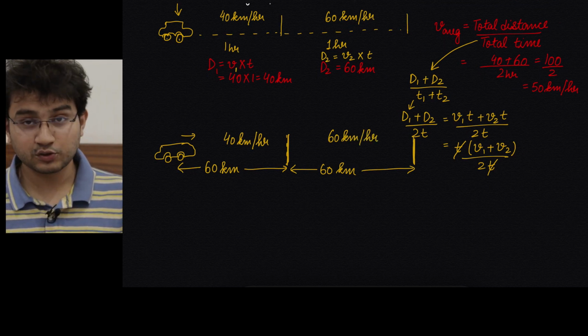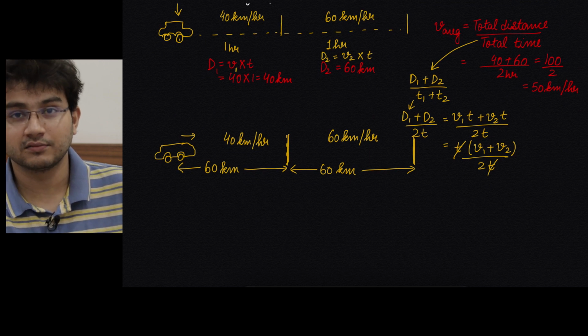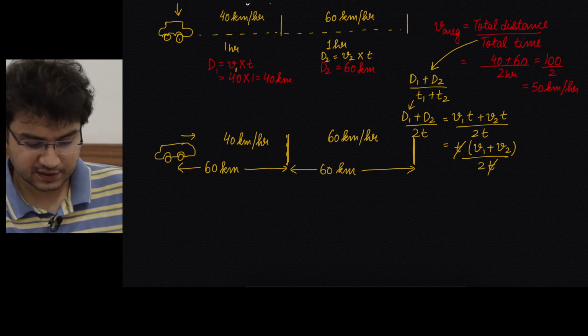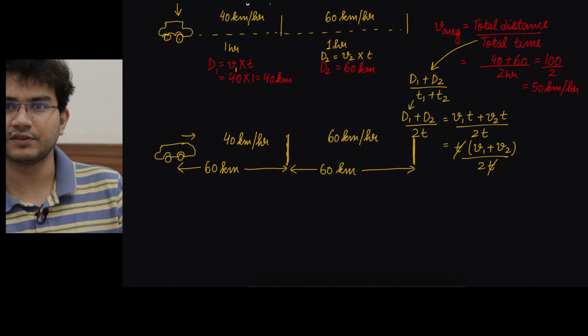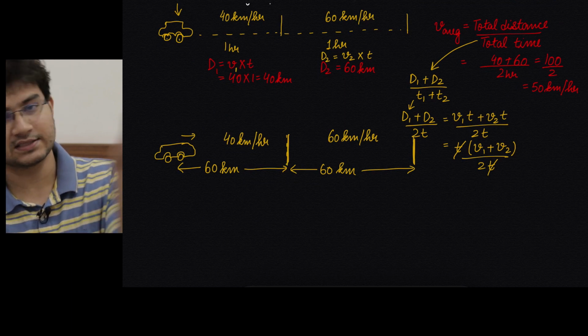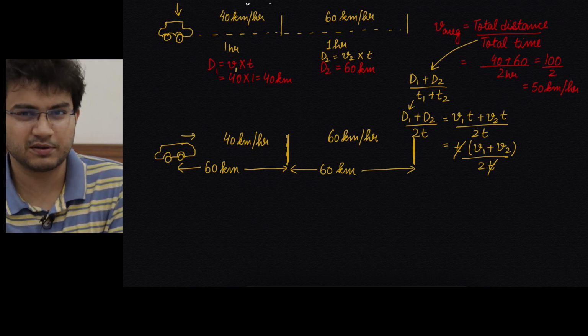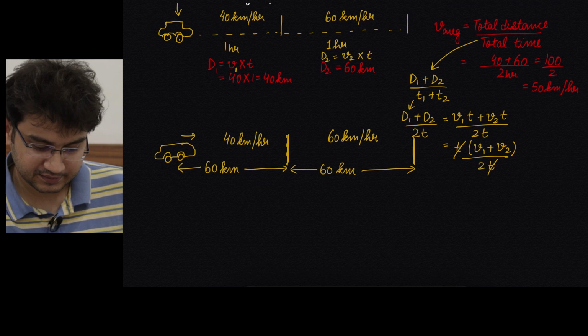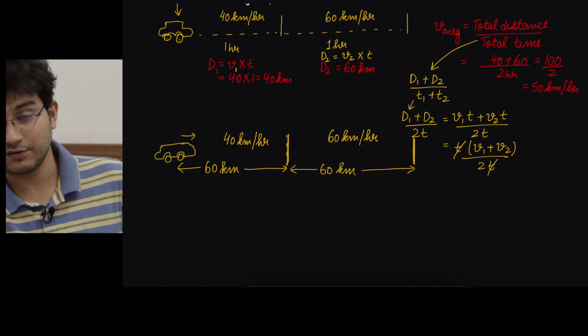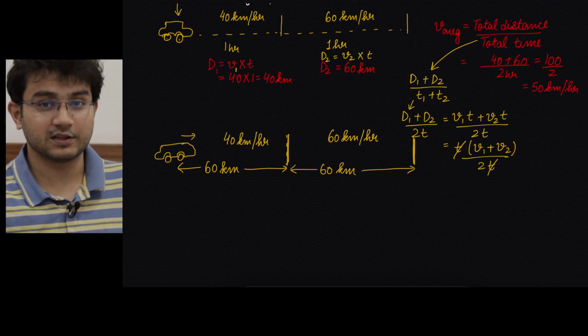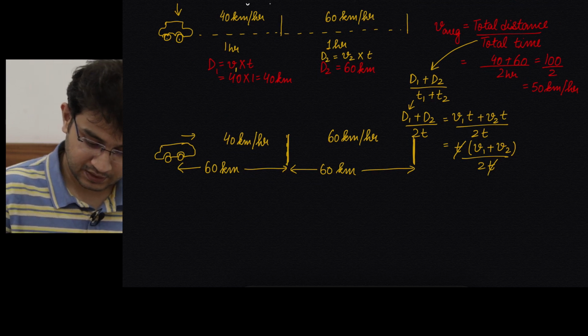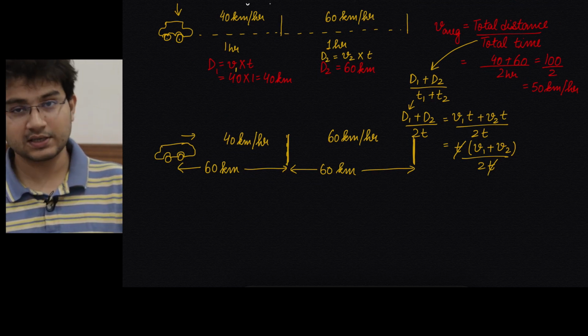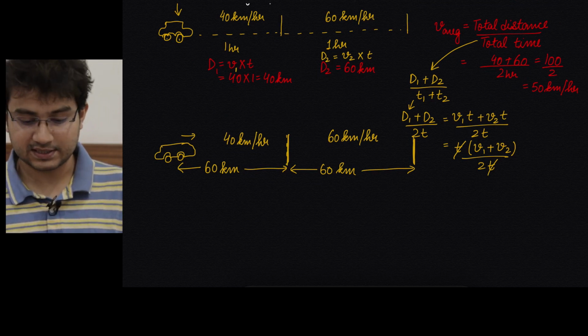So in this case, would you still say the answer would be 50? It's a slightly different situation, but still for half the distance it is going at 40, for the next half it is going at 60. One might say it should be 50, but to really check, we should only use the basic formula, the formula we can trust completely. So now the good news is the total distance is already given, 60 plus 60, but